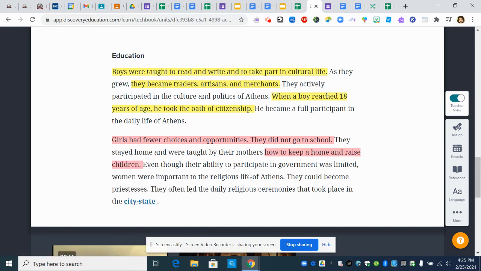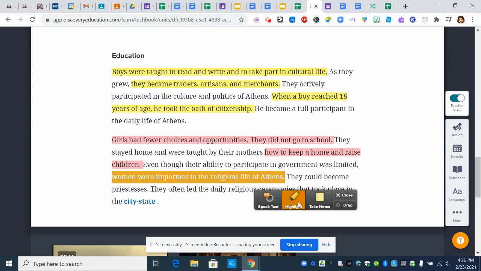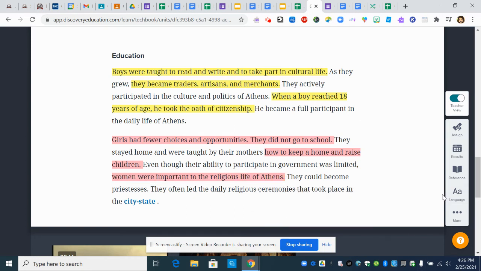Even though their ability to participate in government was limited, women were important to the religious life of Athens. They could become priestesses. They often led the daily religious ceremonies that took place in the city state. Okay, so we know that they could become priestesses and were important to religious life. All right, so let's go back to our notes.